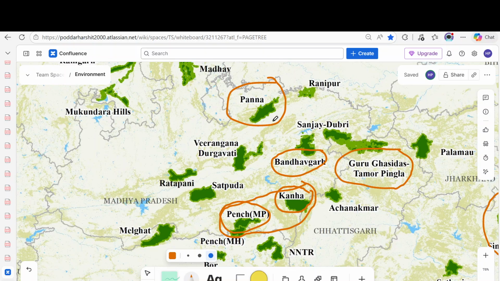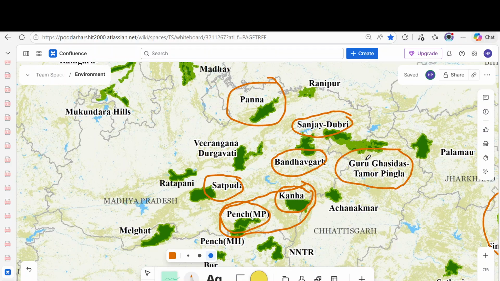Okay. We have Satpura Tiger Reserve. Satpura Tiger Reserve has a lot of medicinal plants found here. There is Sanjay Dubri Tiger Reserve. Sanjay Dubri is in the news due to the latest, the 56th Tiger Reserve, Guru Ghasidas. So Sanjay Dubri and Guru Ghasidas are linked.